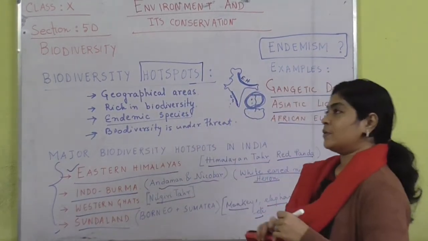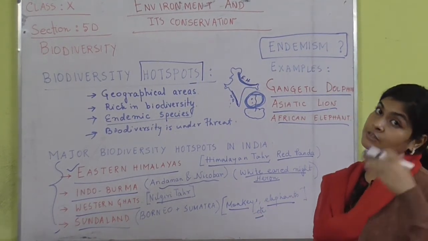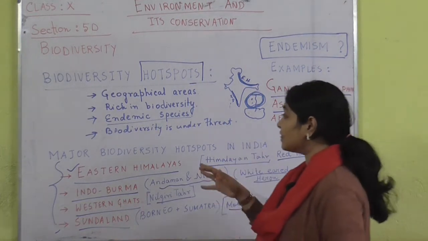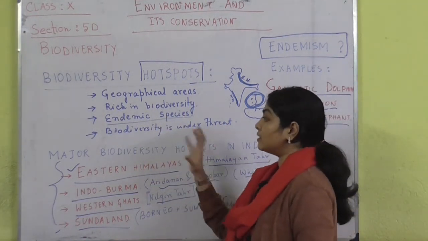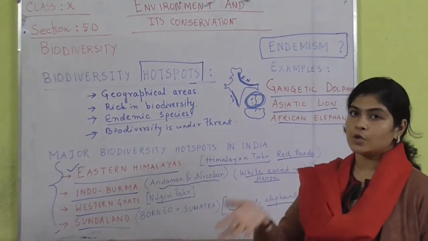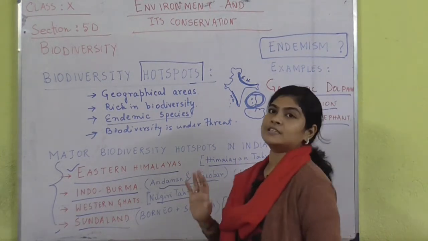Okay, but we have to understand that I have already told you about the different types of biodiversity threats which are actually destroying these areas. And we already know about the reasons, so I do not need to tell it again. So this is all about biodiversity hotspots.